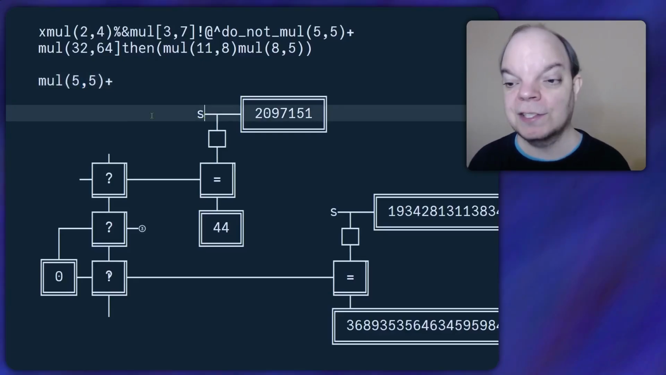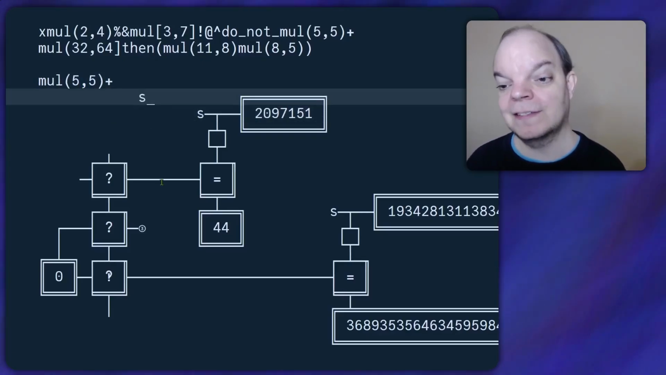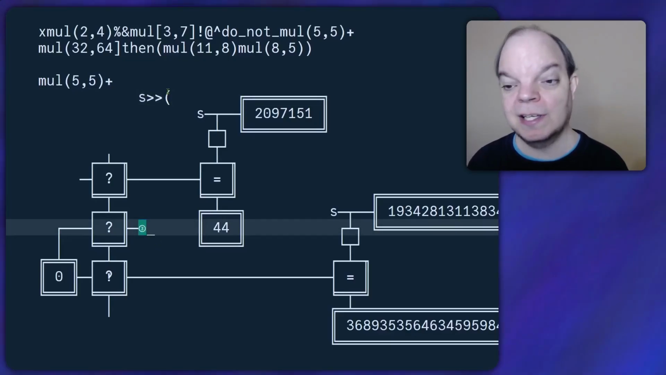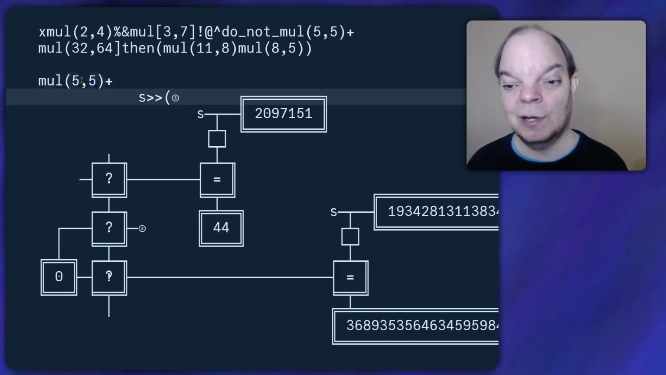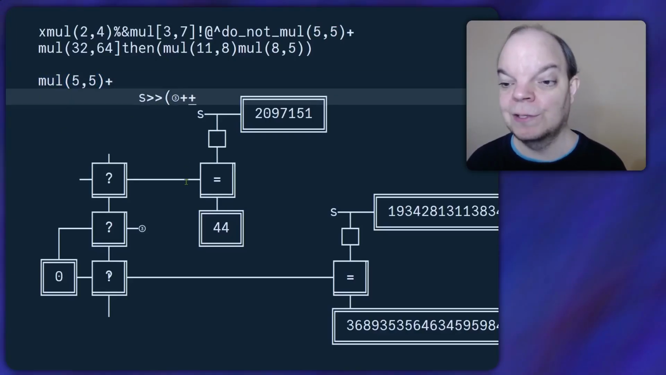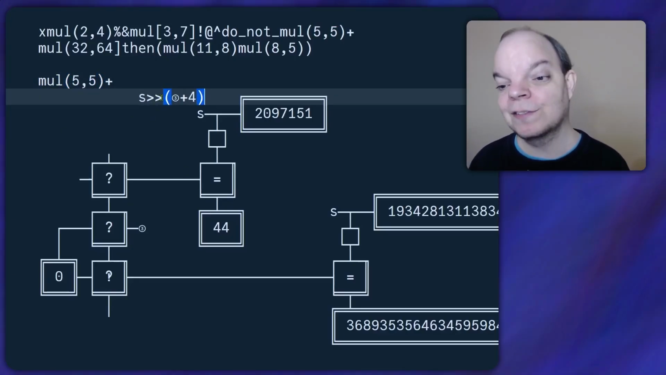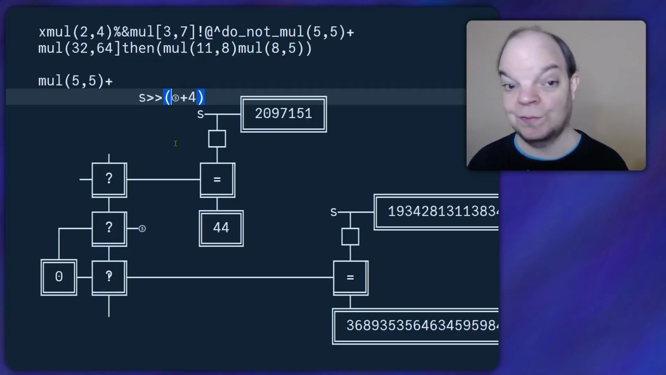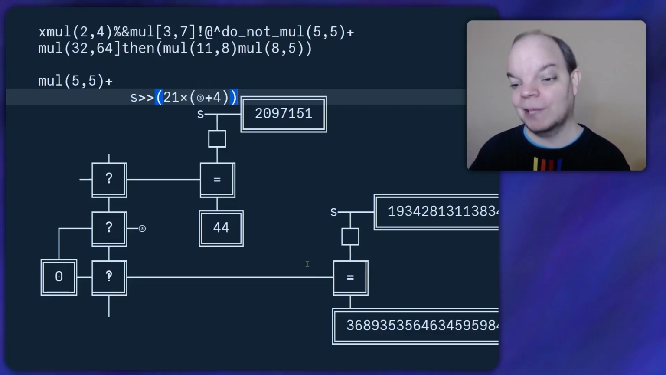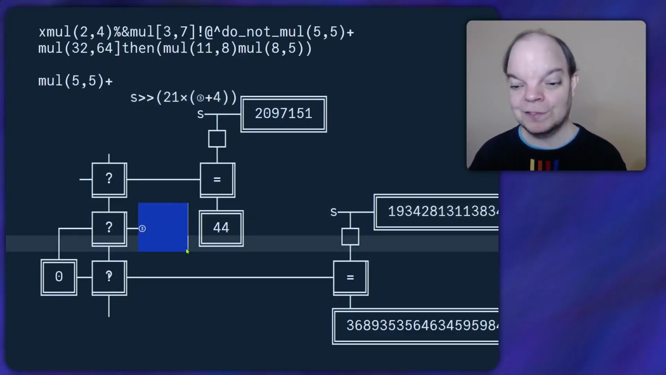So this is actually S shift right. Let's see, we want to shift right by... well, this tells us how many digits there are, and then we need to add 4, so it's that plus 4. But that's the number of characters, so we need to actually shift right by 21 times that much. Okay, but now I feel I'm kind of getting ahead of myself,